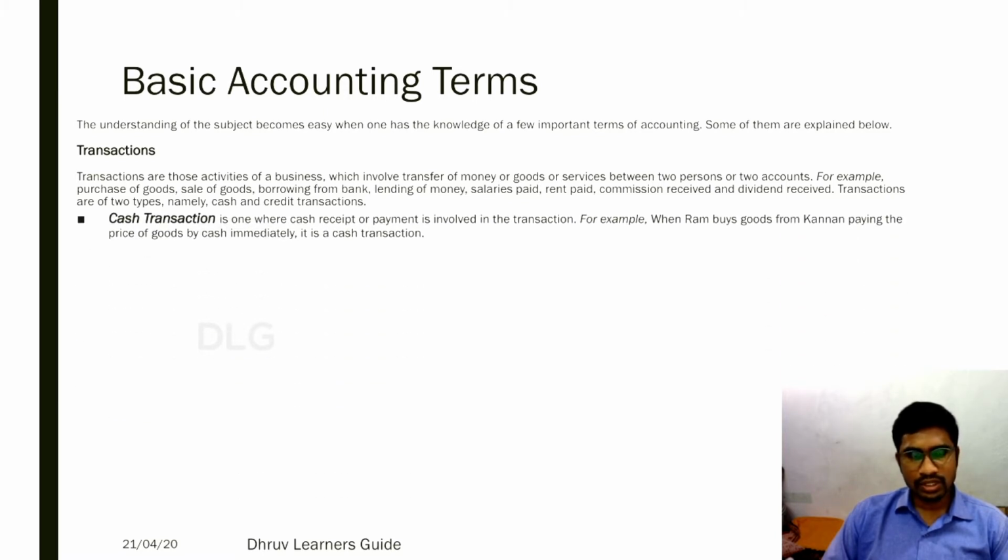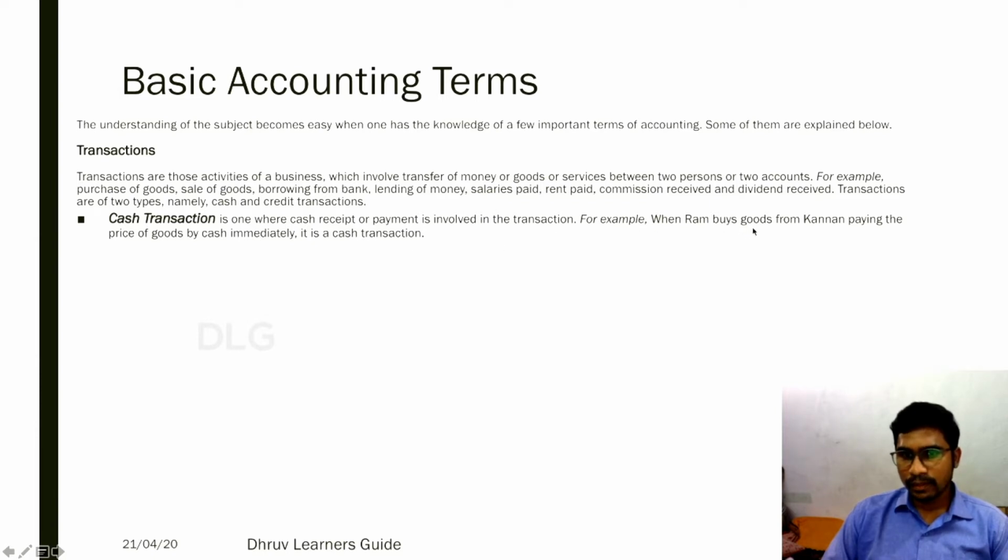Cash transaction. A cash transaction is one where cash receipt or payment is involved. So in a transaction, if you find cash, it is said to be a cash transaction. Let us forget whether it is a payment transaction or receipt transaction. Let us focus on whether it is a cash transaction. For example, when Ram buys goods from Kanan, paying the price of the goods by cash immediately, it is said to be a cash transaction.